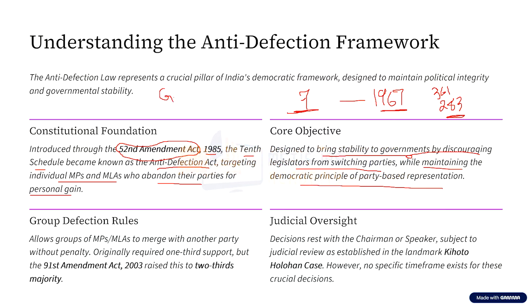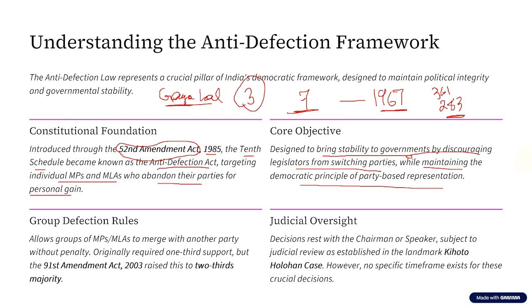On a single day in the year 1967, this Haryana MLA Gaya Lal changed his party three times, and he was an elected representative. Similarly, Congress lost seven state governments.